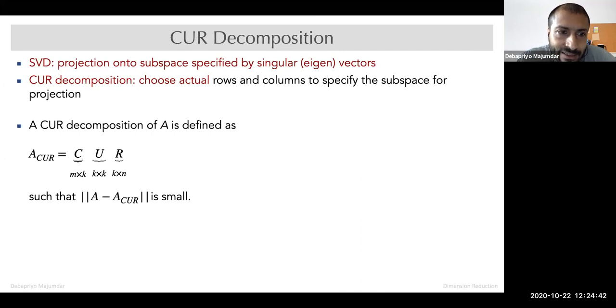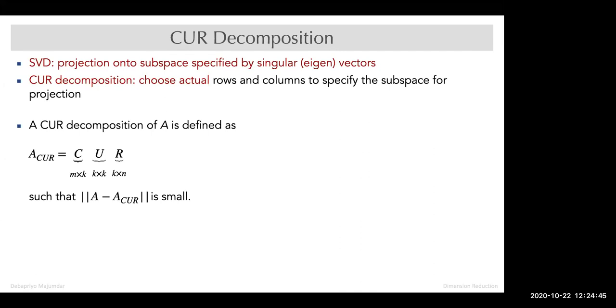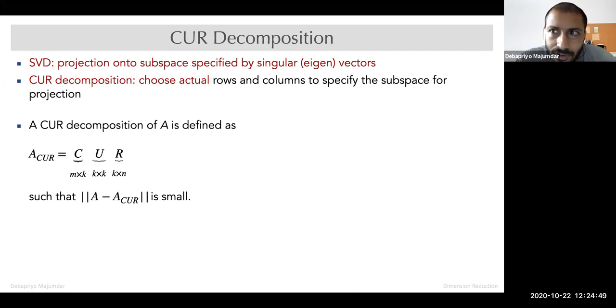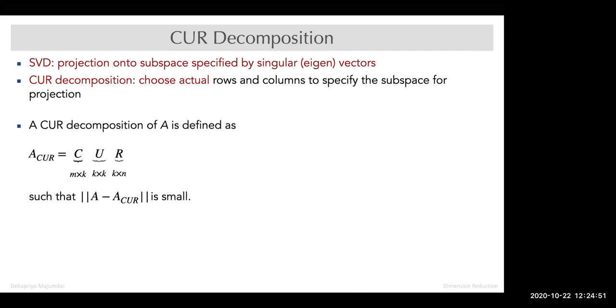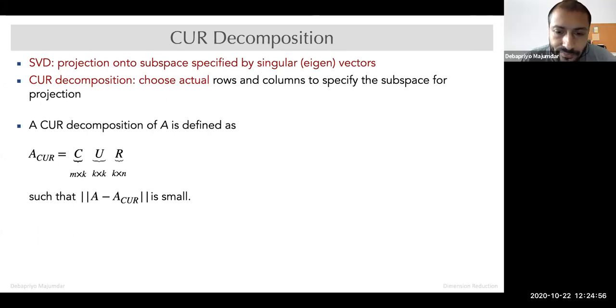A_CUR is CUR such that the norm of A minus A_CUR is small, such that A_CUR is very close to my original A. Obviously, as you can see by the dimensions of C, U, and R, A_CUR is also an M cross N matrix, just like the original matrix.